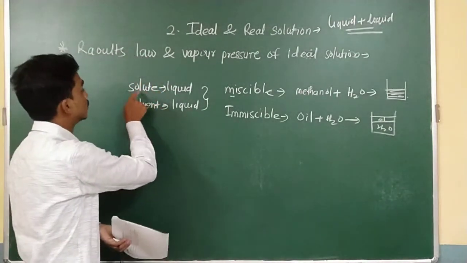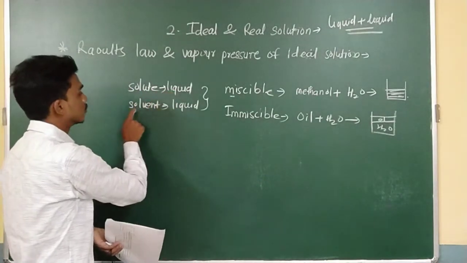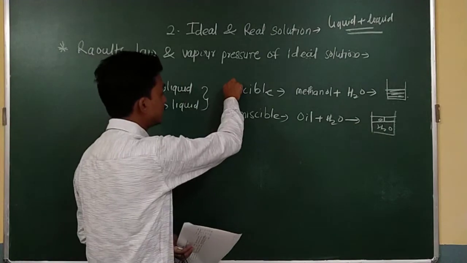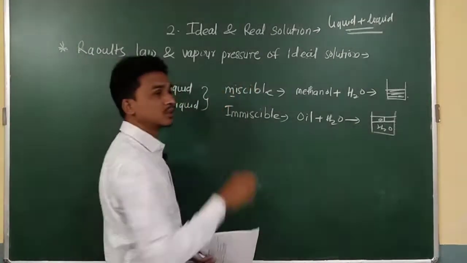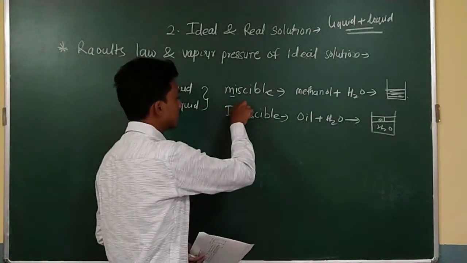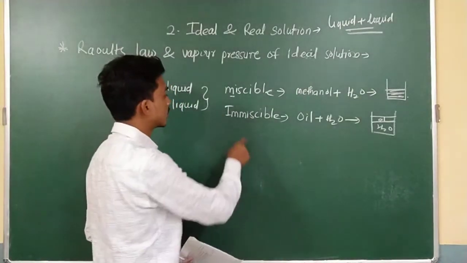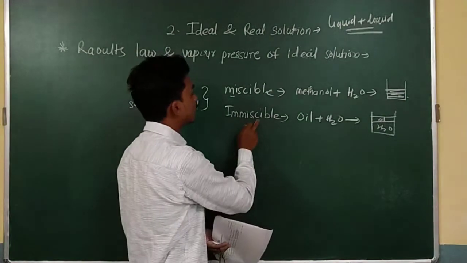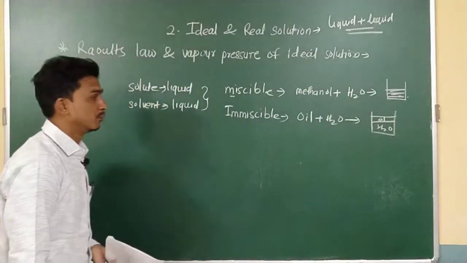When they are completely mixed with each other, I will use the word miscible. When they are not mixed with each other, I will use the word immiscible.